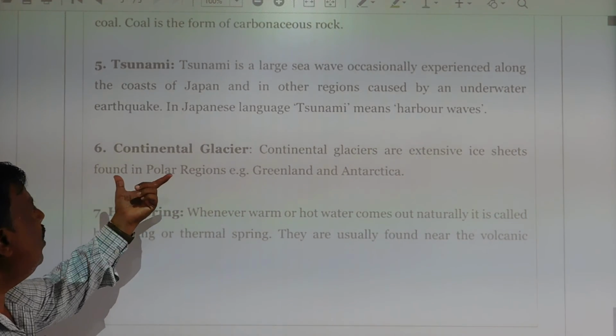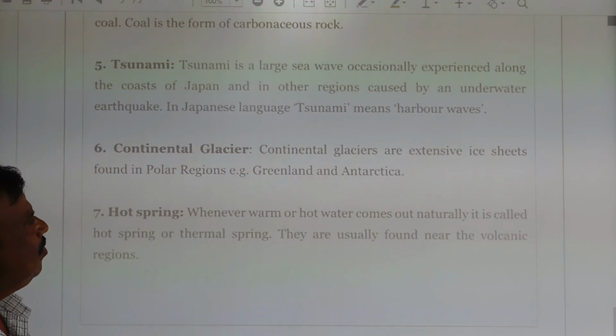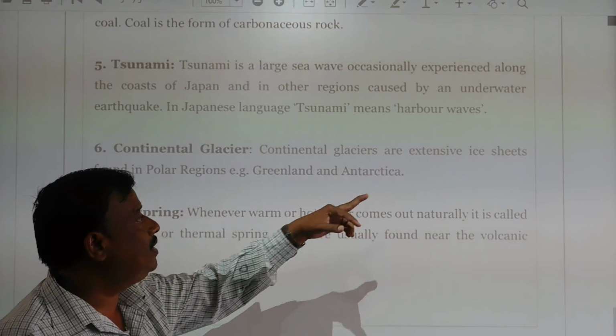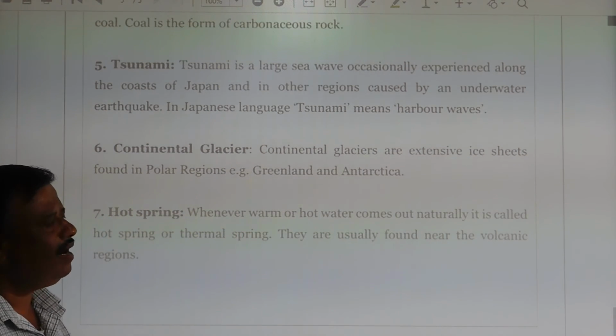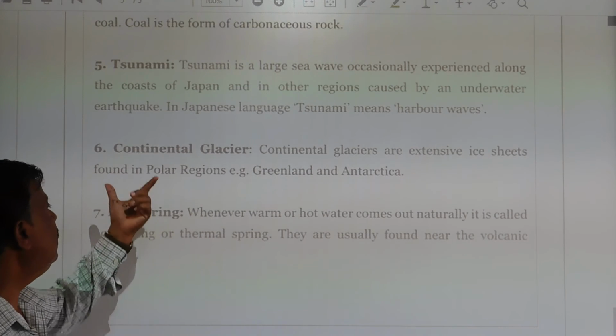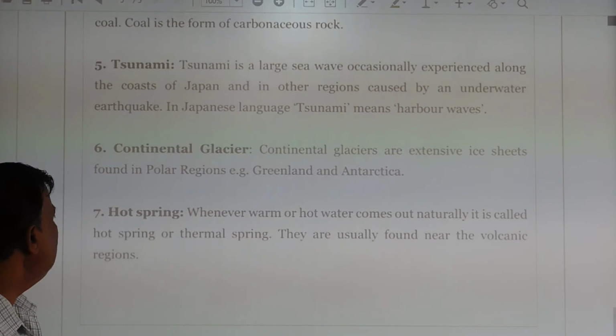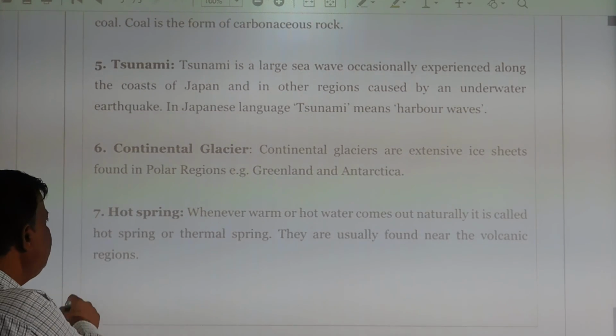Continental glaciers are extensive icy sheets found in polar regions, that means Greenland and Antarctica. Last one, hot spring.